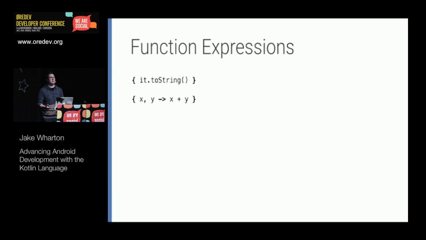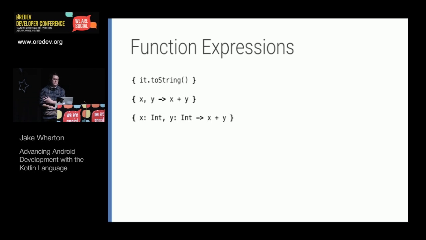But if we do need to define arguments, or there's more than just one, this would be the syntax for doing that. So we can create a piece of code, a function expression, which takes in two pieces of data and adds them together. If we want, we can specify explicit types. For the second entry there, we could only do that if the types were somehow inferred from some other context.